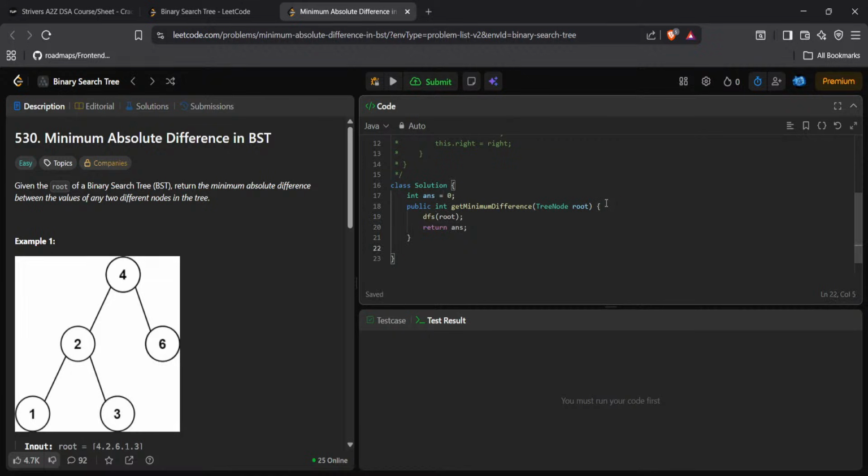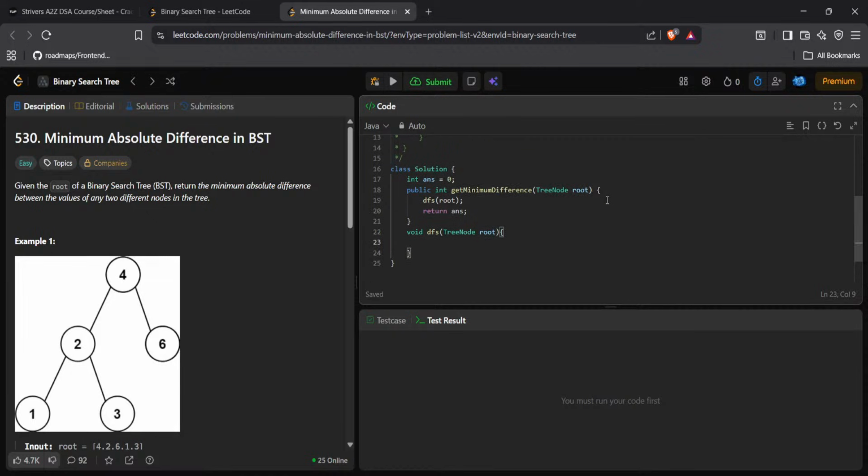Now void dfs, root, I have to write here TreeNode. Now if root is equal to null, we have to return, and otherwise I have to check if root dot left is not equal to null, then ans is equal to Math dot min of, oh, it should not be 0, it should be Integer dot MAX_VALUE. Since I have to find the minimum value, the answer should start at MAX_VALUE.